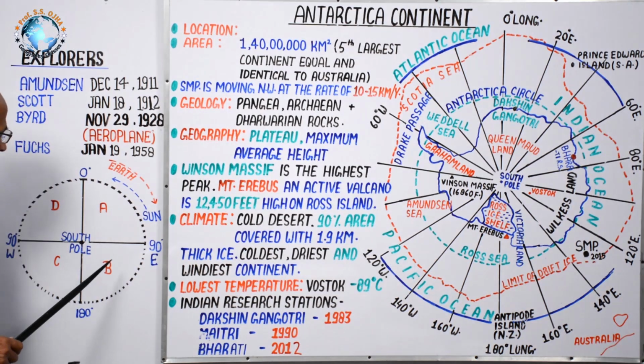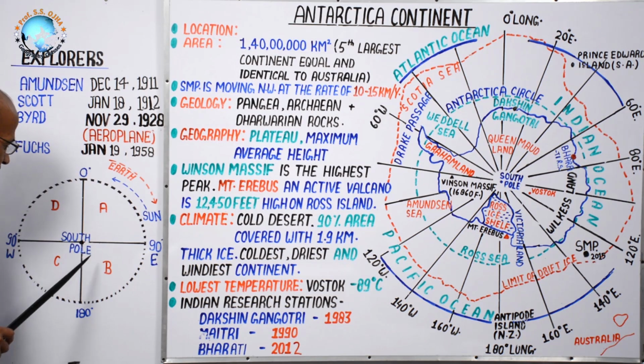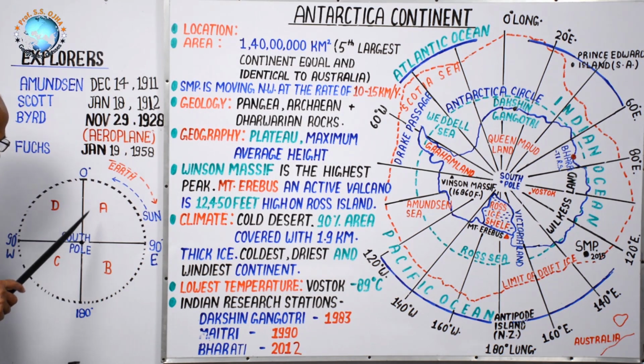One noteworthy thing is that if here in place of South Pole you write North Pole, then will this figure be correct from the direction viewpoint or not? No. If you write North Pole here, then 0 and 180 will be the same.